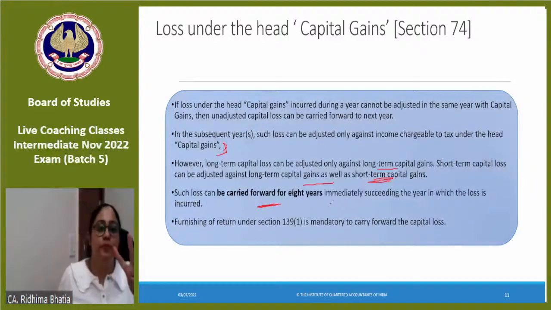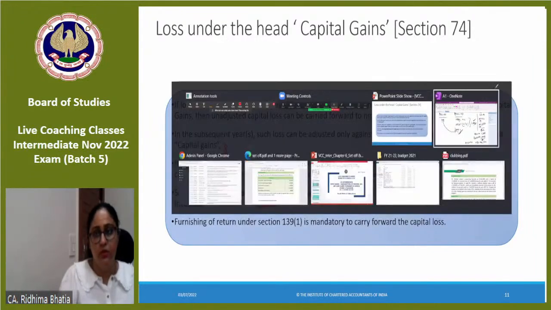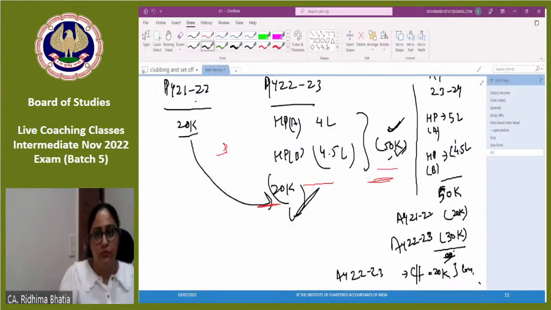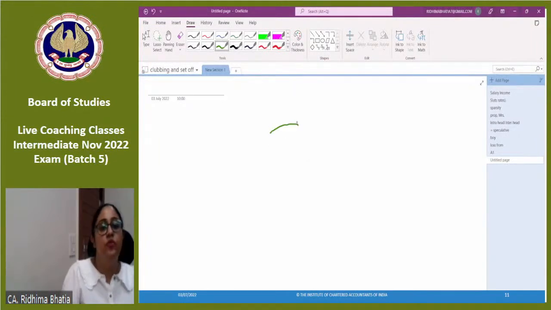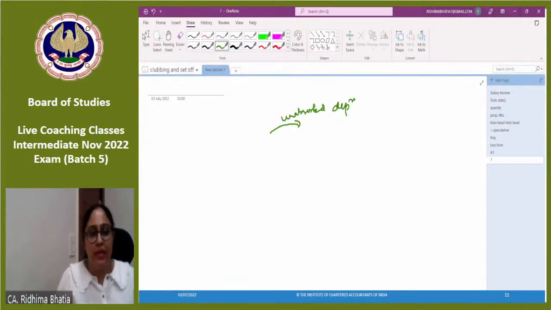Speculative business and horse races can be carry forwarded for 4 years. Specified business can be carry forwarded indefinitely. Similarly, unabsorbed depreciation can be carry forwarded indefinitely. So if I have to adjust unabsorbed depreciation, I can carry forward it indefinitely.